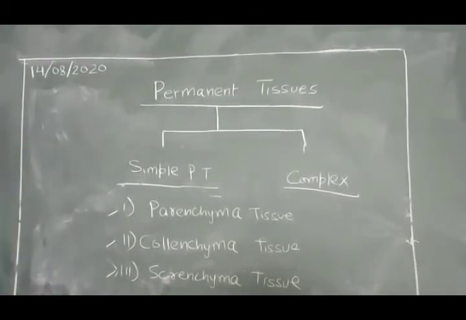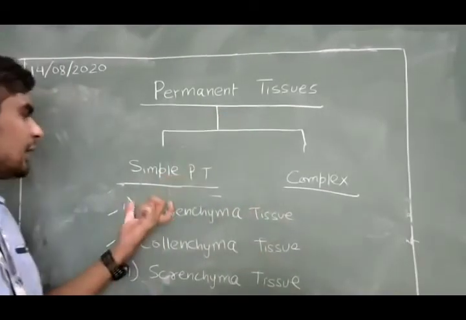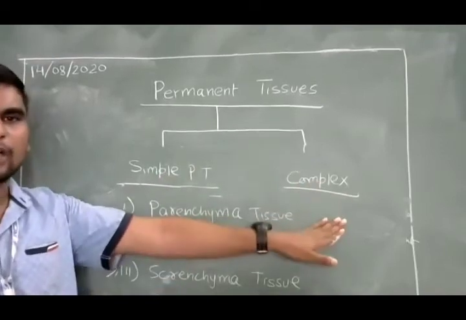So in the tissue types, there are meristematic, permanent and secretory. Particularly in the permanent, there are 2 types of tissue: simple permanent and complex permanent.